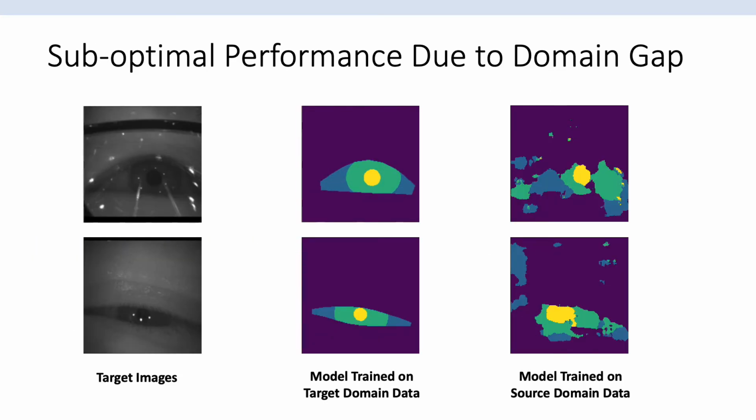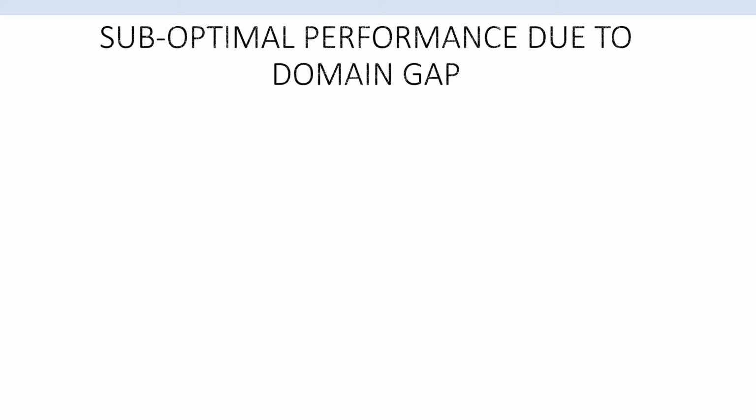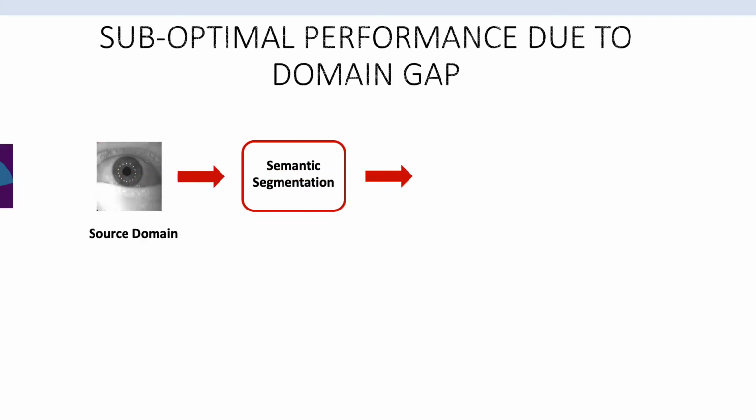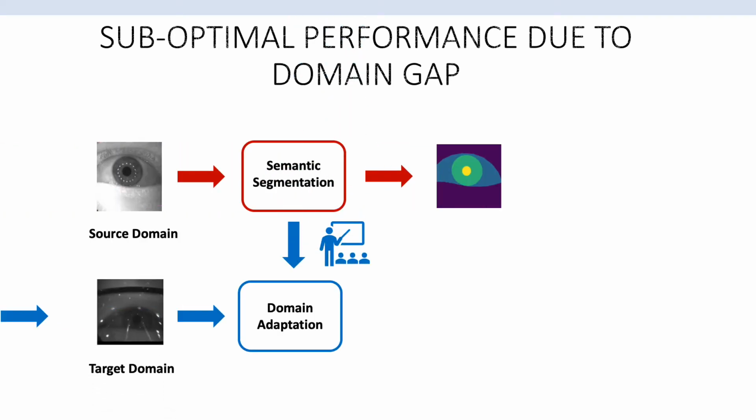However, domain adaptation can't be naively used due to domain gaps between source and target. Here, we show an example of a segmentation prediction from a model which is trained on source domain data and applied on target domain. It's clear that the poor performance is due to the domain gap between source and target data. Therefore, we need to carefully design the pipeline to drive the two distributions closer.